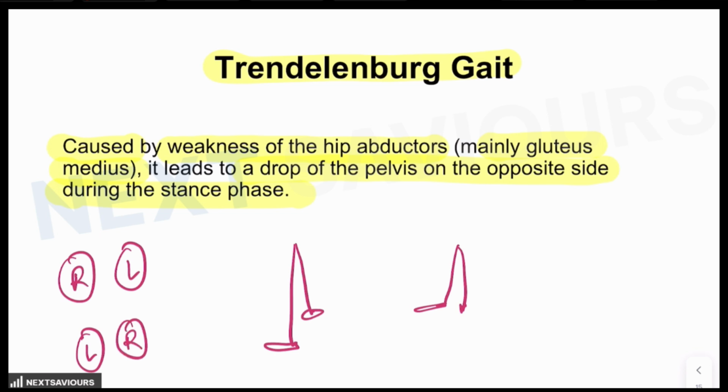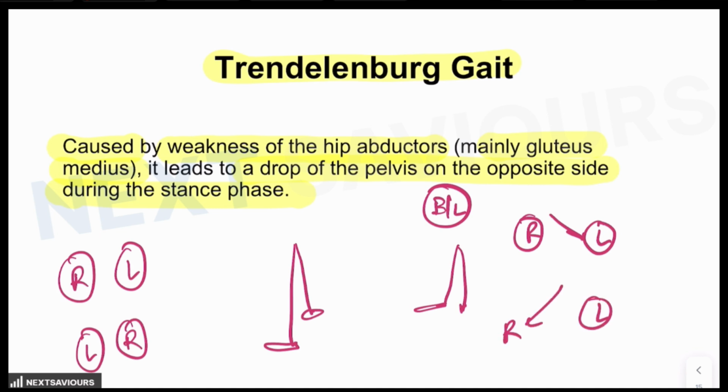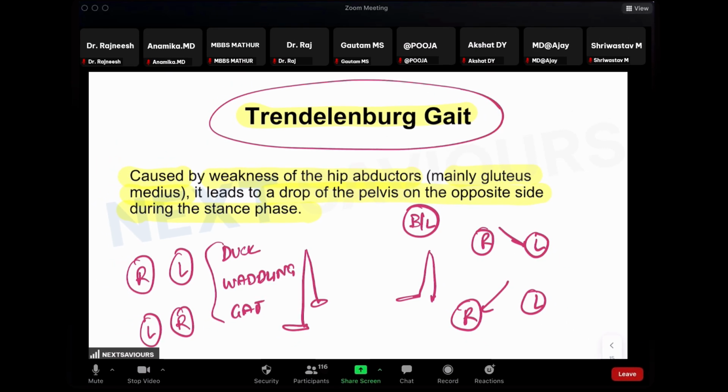In case there is a bilateral weakness of both the lower limbs, when he bears weight on the right lower limb, the left side of the pelvis droops down, and when he bears weight on the left lower limb, the right side of the pelvis also droops down. So the patient appears like a duck-like gait, also known by the name of rattling gait. So hope the session was helpful as far as the anatomical questions on abnormal gait mechanisms are concerned.